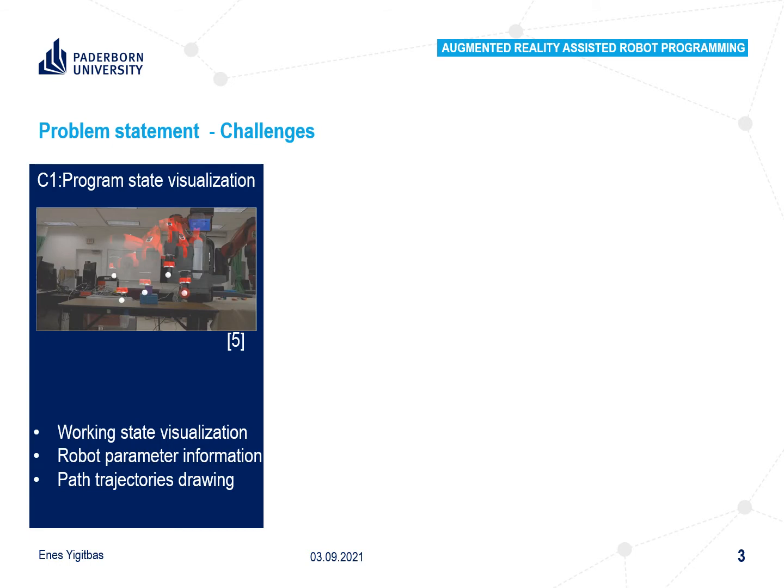The first challenge, C1, deals with program state visualization. In robot programming, the visualization of the robot and its parameters at a current state can be challenging. For validation purposes and to simplify trajectory programming, an intuitive visualization of context information concerning past trajectory, the goal of the next movement, and effector status is required.